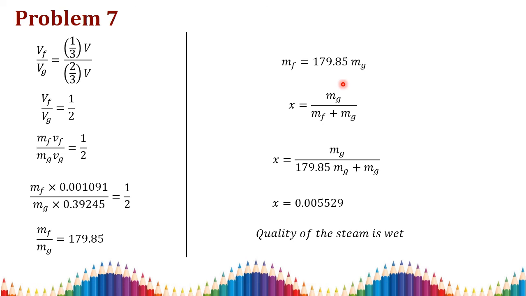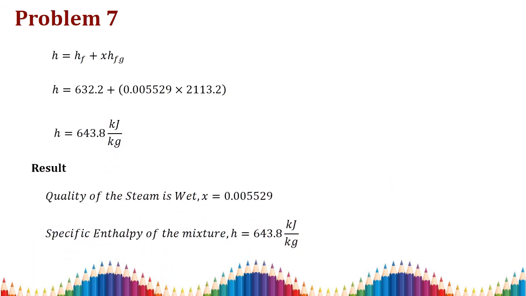As we all know, the dryness fraction x is equal to mg divided by mg plus mf. Keeping mg as it is, you substitute the mf value, 179.85 mg. Then you take mg common and cancel, and x equals 0.005529. Since x is less than 1, the condition of the steam is wet here.